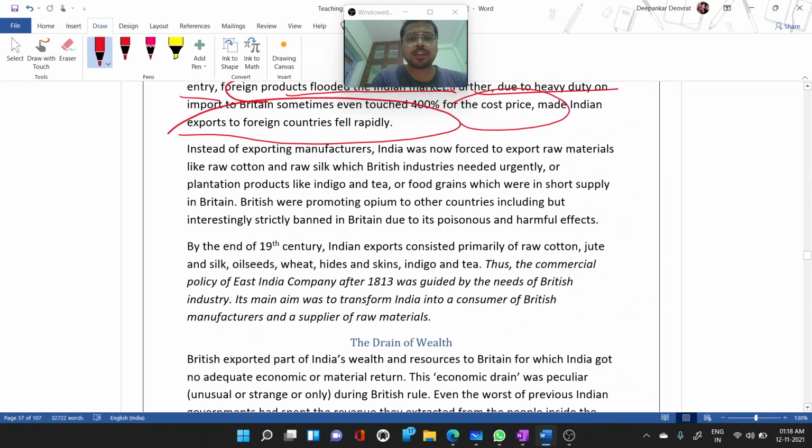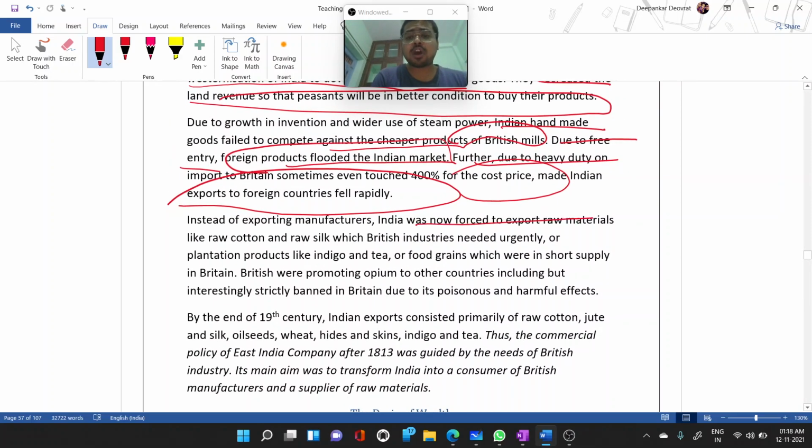So instead of exporting manufactured goods, India was now forced to export raw materials like raw cotton and raw silk, which British industry needed urgently because they were manufacturing goods through machines. So India turned from an exporter of finished goods to an exporter of resources, of silk and raw cotton.